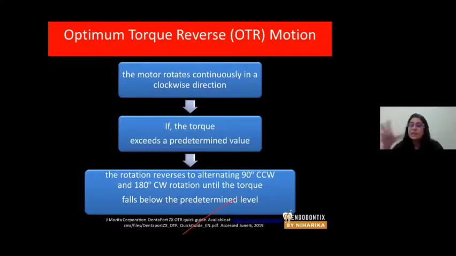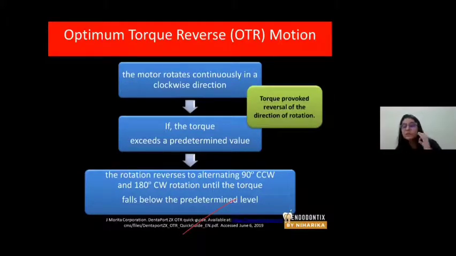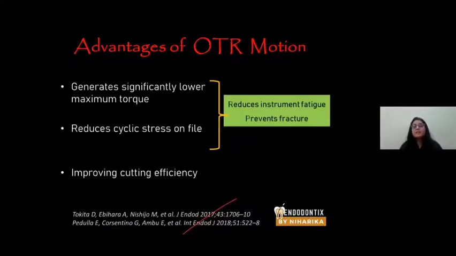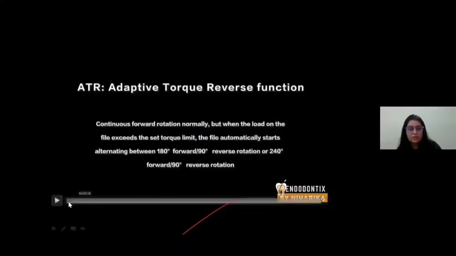That means it is disengaging dentine, it is engaging dentine. This is how it is reducing the overall stresses produced on the surface of the file and the surrounding radicular dentine. So this is a torque provoked reversal of the direction of rotation. Advantages include significantly lower maximum torque, and reduced stresses on the file because the file is disengaging and engaging. It enhances the cutting efficiency of the file without it being separated inside the canal. Let me show you this.